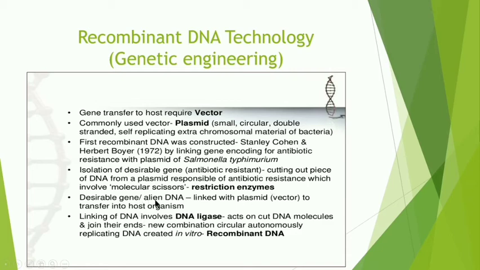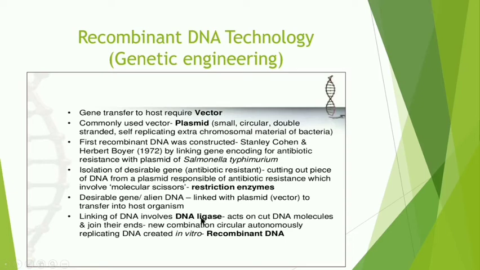Then desirable gene or alien DNA is linked with the plasmid to transfer into the host organism. That step already I explained to you. Then linking of DNA involves DNA ligase. These are the enzymes which are needed. Here restriction enzymes are needed to cut the DNA at the desired places, and linking also. सो cutting और linking दोनों किसकी help से होती है? Enzymes की मदद से होती है.